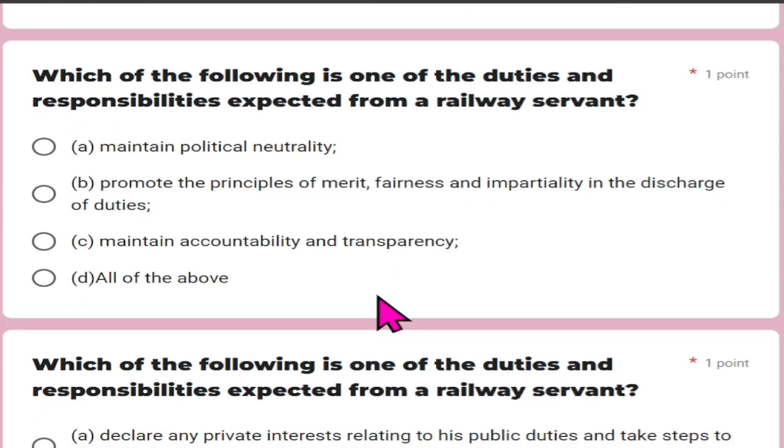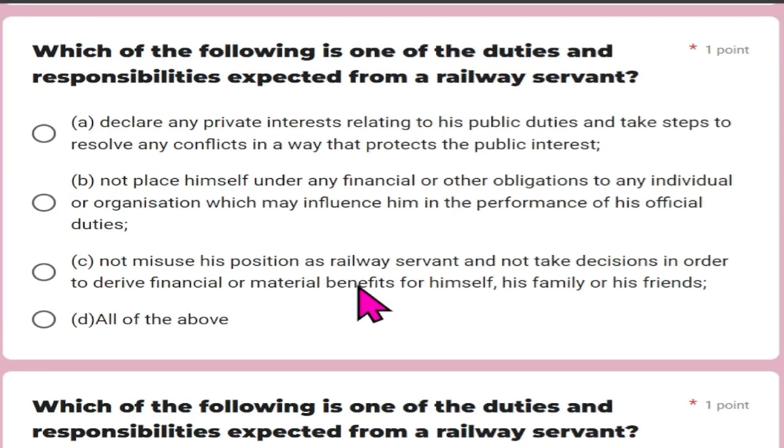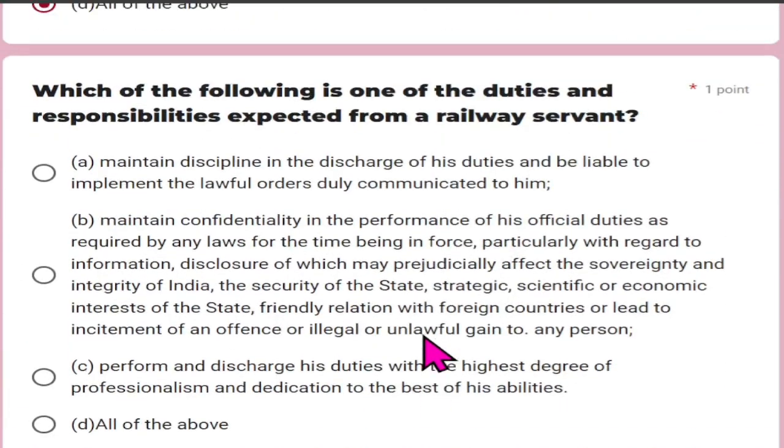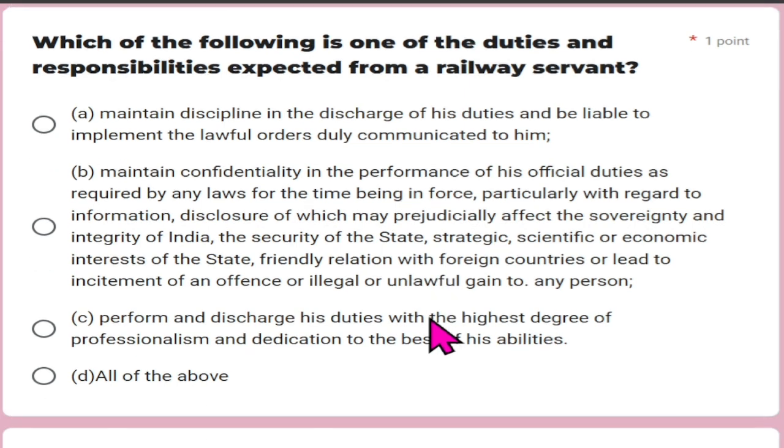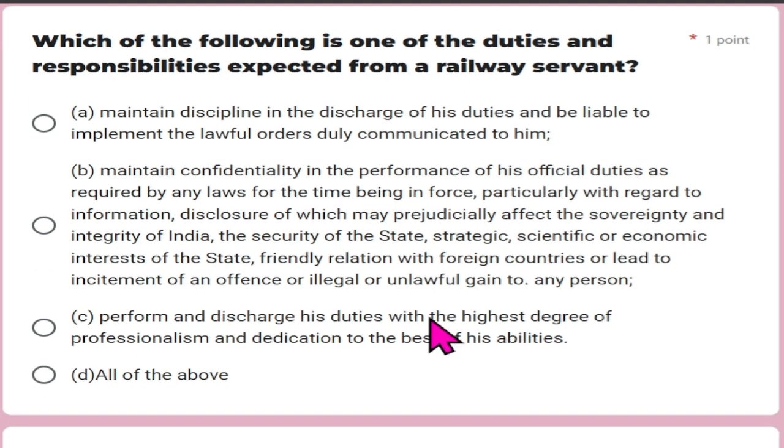Which of the following is one of the duties and responsibilities expected from the railway servant? Here all the options look good, so all of the above will be the right answer. Which of the following is one of the duties and responsibilities expected from a railway servant? Looking at the three options, all of the above is the right answer. Which of the following is one of the duties and responsibilities expected from the railway servant? Looking at the options, all the options look good, so all of the above will be the right answer.